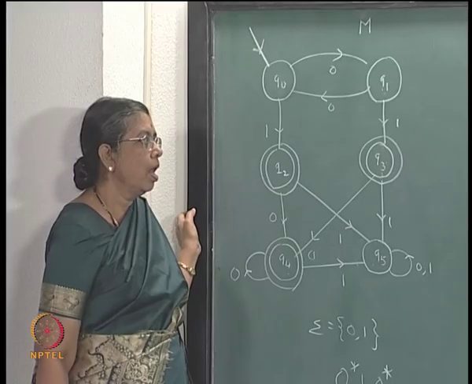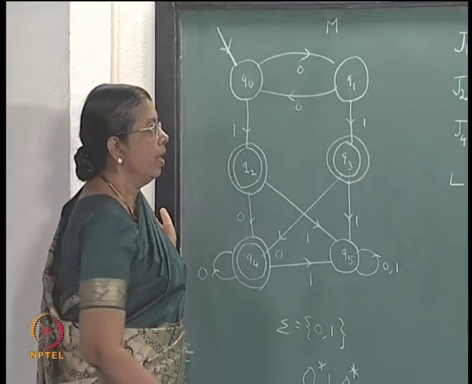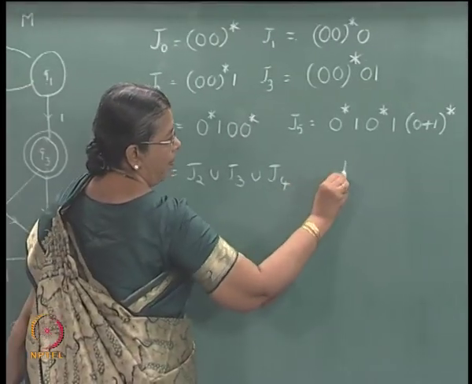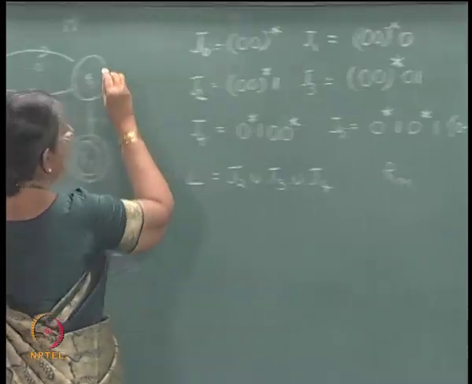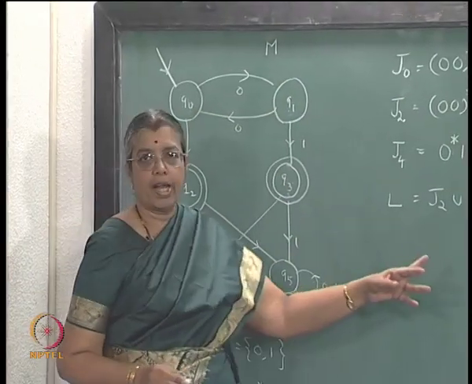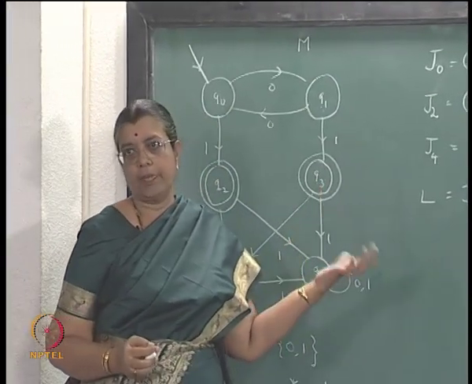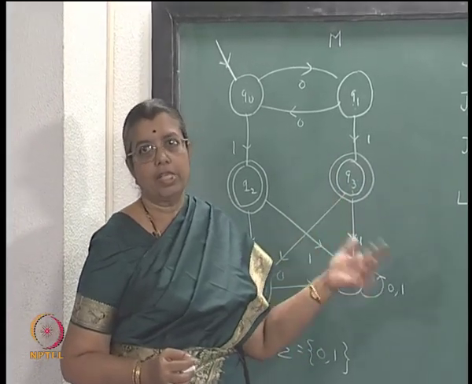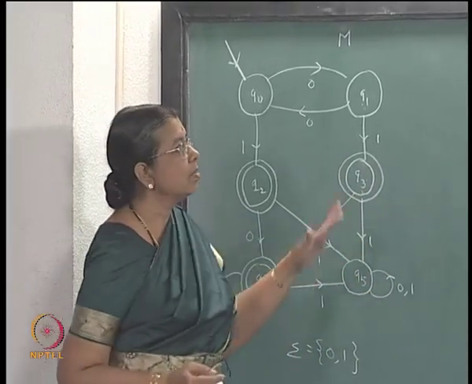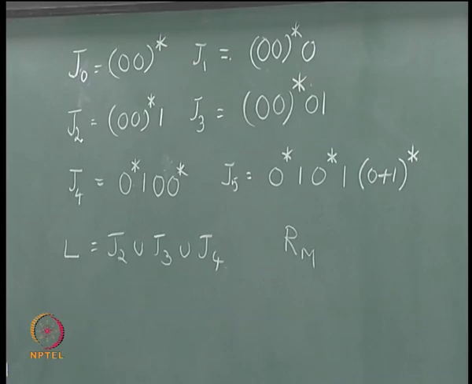Now, according to Rm, this is the machine M, and we have defined Rm as the set of strings which take you from initial state to a particular state, each one corresponds to an equivalence class. So, it has got 6 equivalence classes like this, and Rm language is the union of 3 of them.